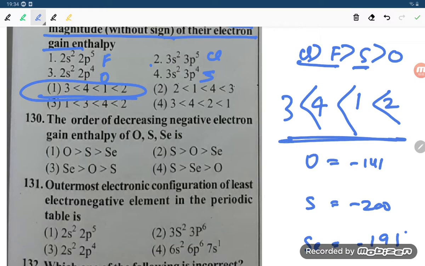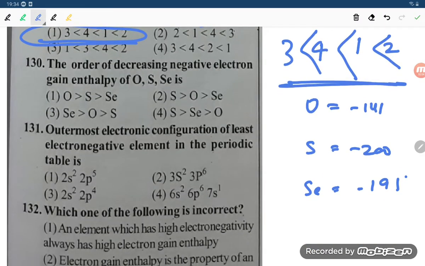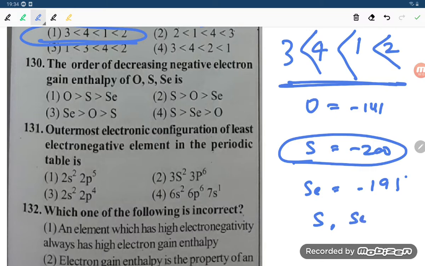They are saying the order of decreasing negative electron gain enthalpy. So the highest is sulfur, then selenium will come, and then oxygen. Option number 4 is the correct option, student.